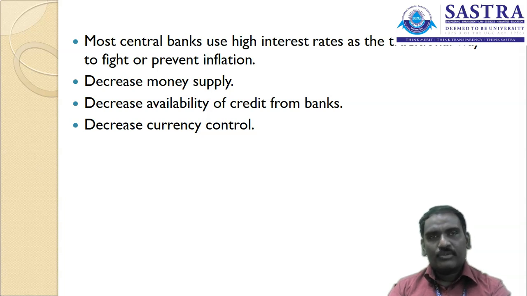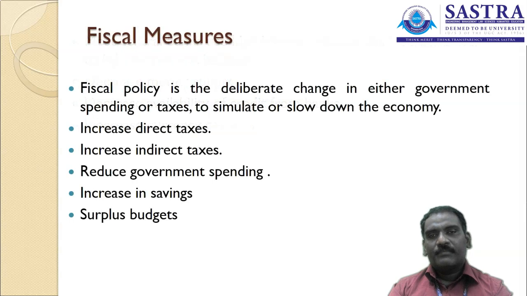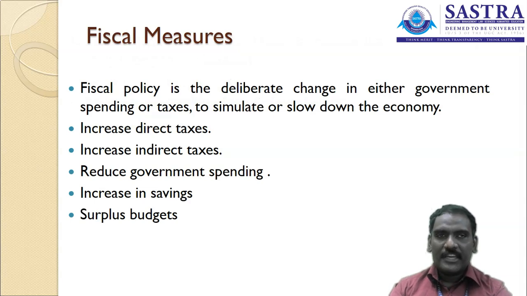It is going to control the mechanism, reduce the currency fluctuations, and decrease the availability of credit from the bank. These are the major measures taken under the monetary policy. And the fiscal measures are taken under the fiscal policy, which deliberately changes either the government spending or the taxes to stimulate or slow down the economic process. For that particular purpose we are using fiscal policy.